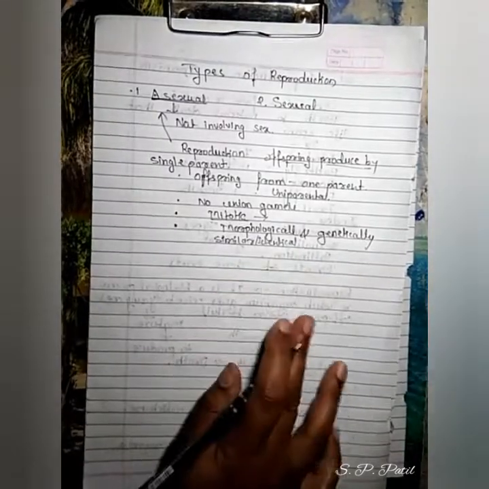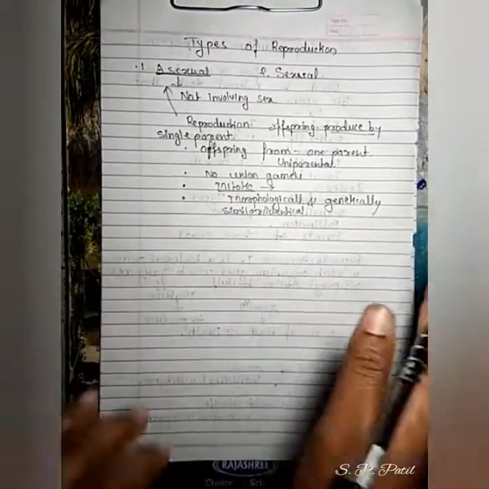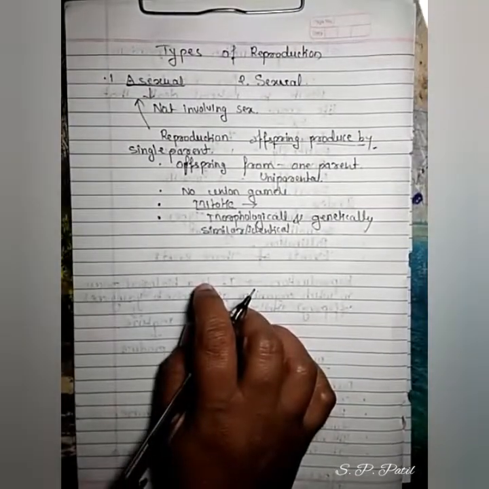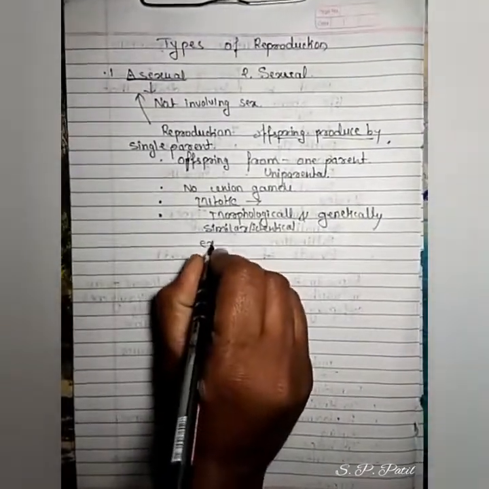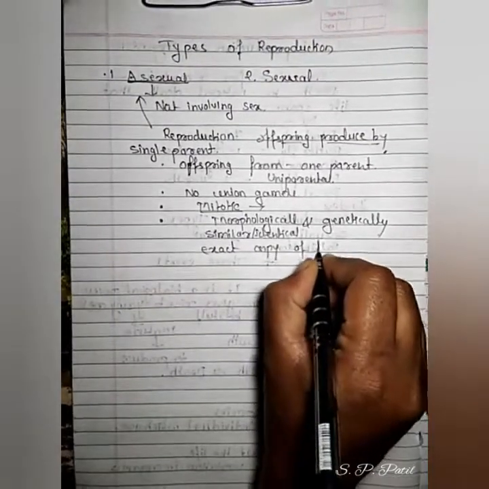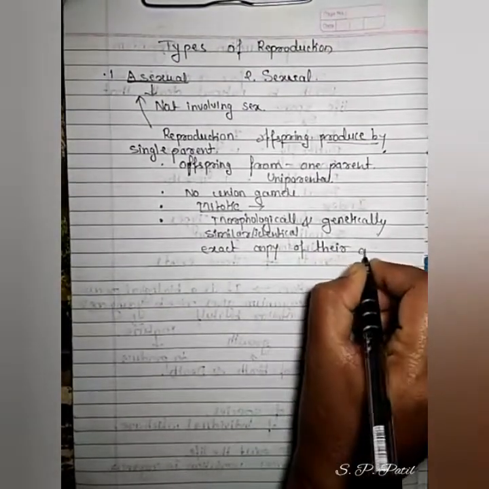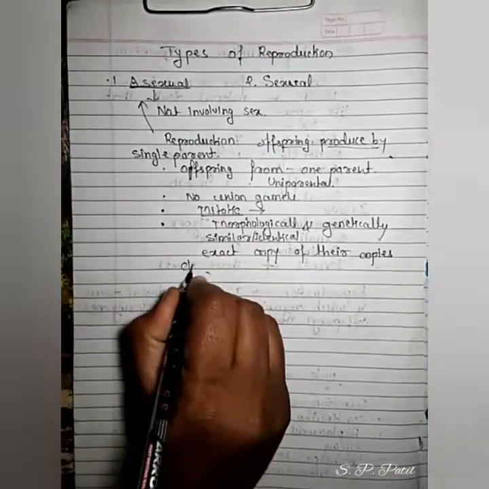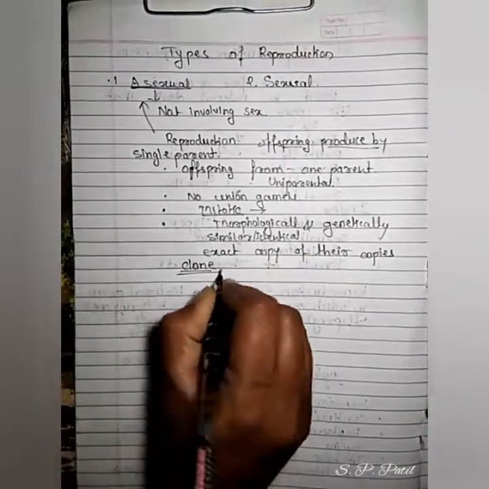So here the offspring, two offspring, are identical to one another and also an exact copy of their parents. So we also call it a clone.